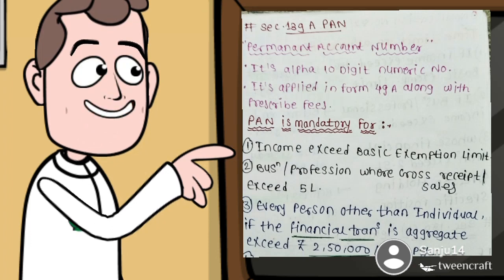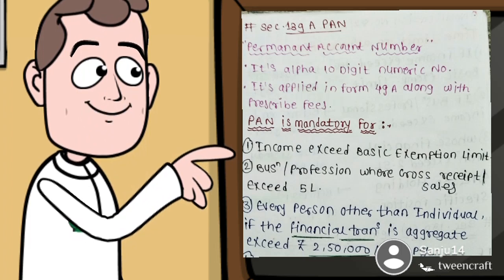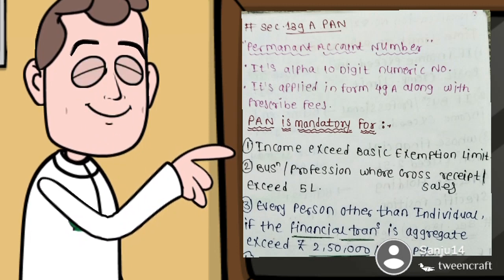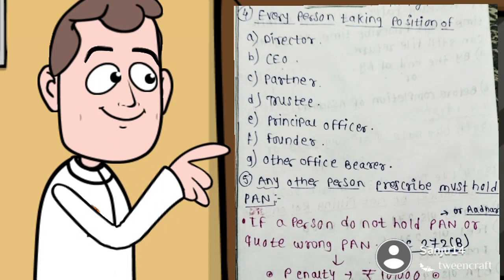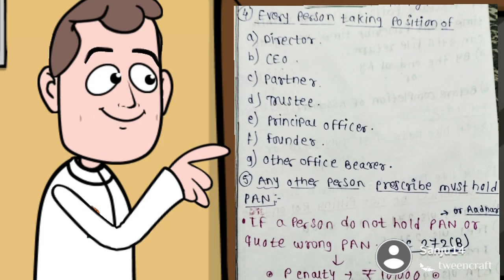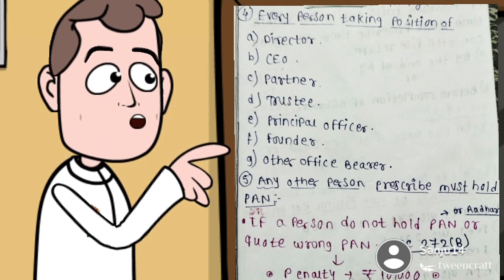Section 139A, PAN, Permanent Account Number. PAN is mandatory first for income exceeding the basic exemption limit. Second, business or profession where gross receipts or sales exceed 5 lakh rupees. And third, every person other than an individual if the financial transactions in aggregate exceed 2,50,000 rupees in the previous year. Fourth, every person taking the position of director, CEO, partner, trustee, principal officer, founder or other office bearer. Then fifth, any other person prescribed must hold PAN.